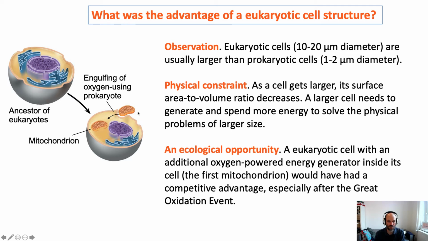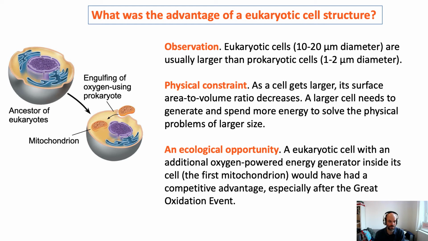Once the great oxidation event occurred and there were aerobic bacteria floating around in the ocean and perhaps on land, it's not clear how much land there was back then, it would have been advantageous if these large, clumsy eukaryotes could have taken advantage of the fact that these bacteria had invented a way to take advantage of all of that poisonous oxygen that was now filling the world.